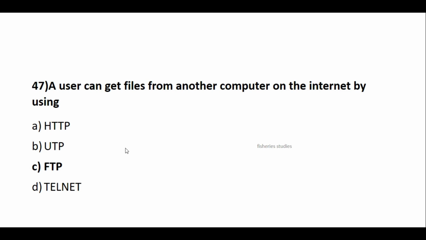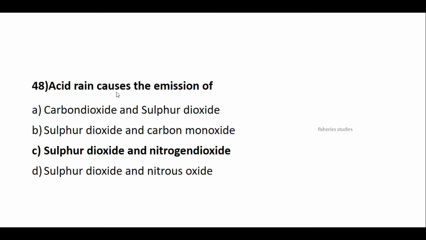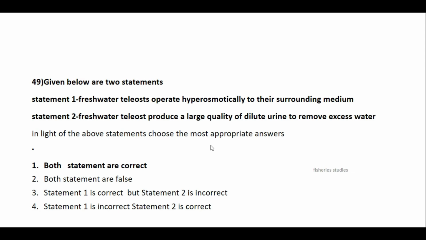Acid rain causes the emission of, correct answer is sulfur dioxide and nitrogen dioxide. Here they are given the two statements. We will read the statements, see whether the statements are correct. First statement we will see, freshwater teleosts operate hyperosmotically to their surrounding environment. Yeah, it is correct. Freshwater teleosts will be hyperosmotic to the environment.